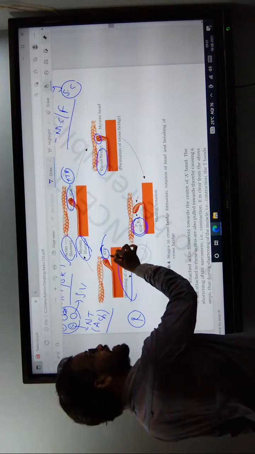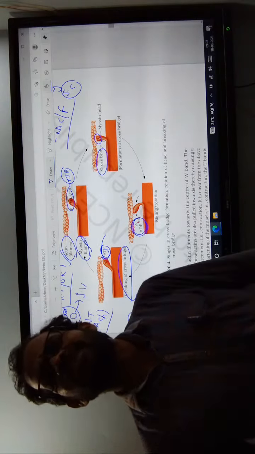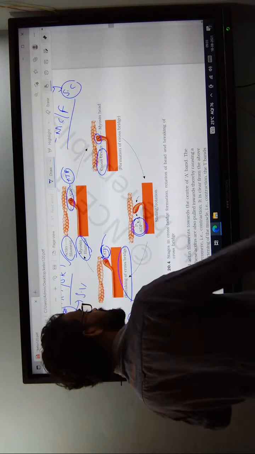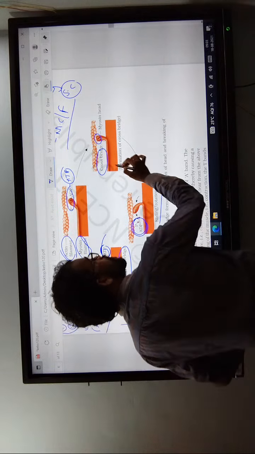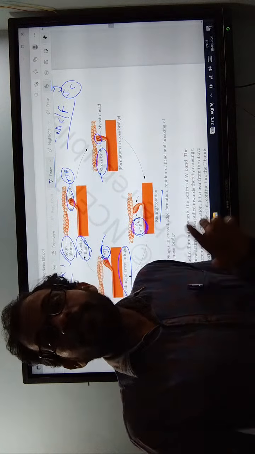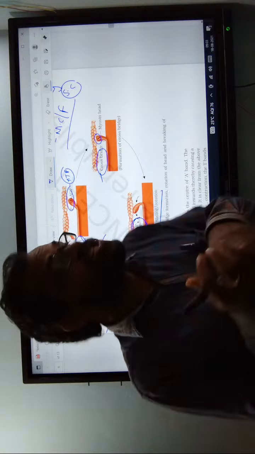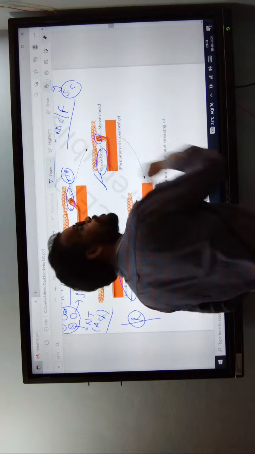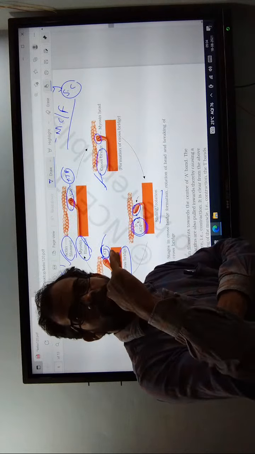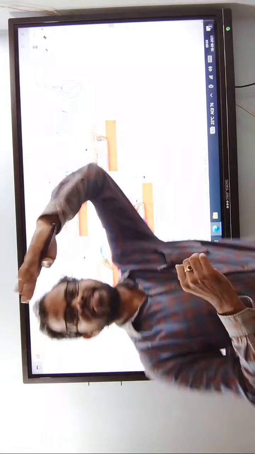Again, new ATP is added. Many ATPs are present in the muscles now. During the sliding filament process, ATP hydrolysis produces energy. That energy is utilized for the cross-bridge formation and also the rotation of the head.